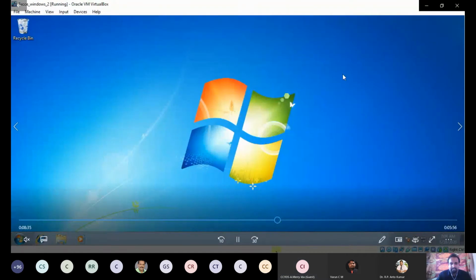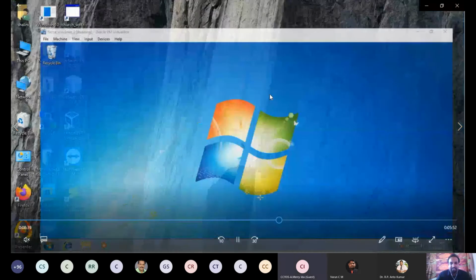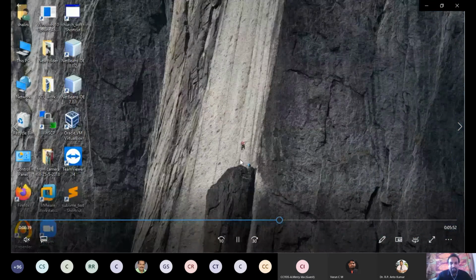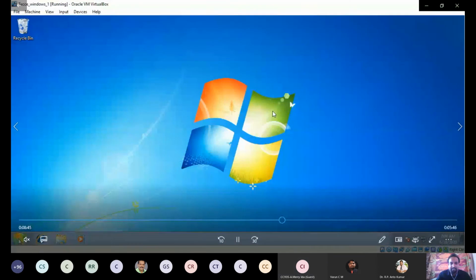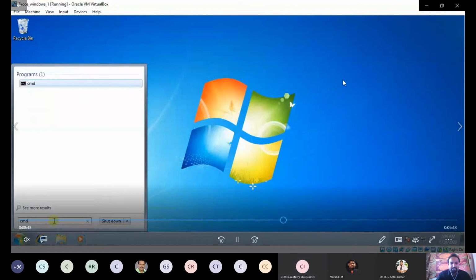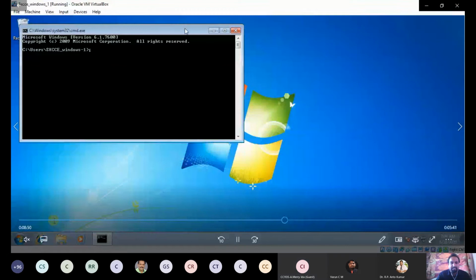Now you have to check the connection. Actually, we have to share this folder. I will share that in the last. We have to share this using the properties, but we are going to do that later. Now I am going to check whether the connection is established or not.